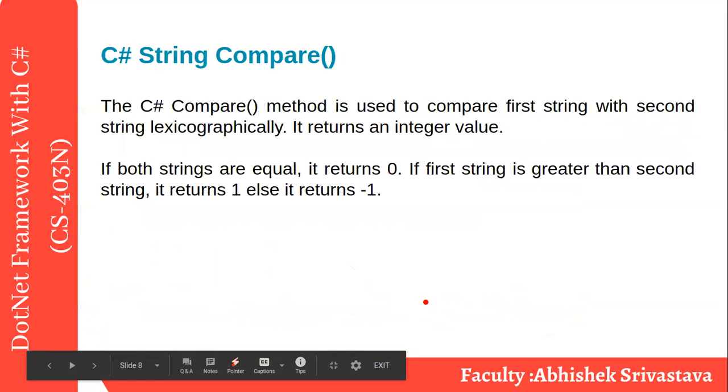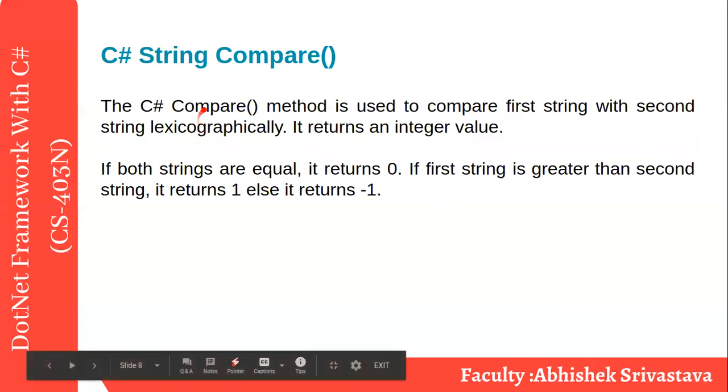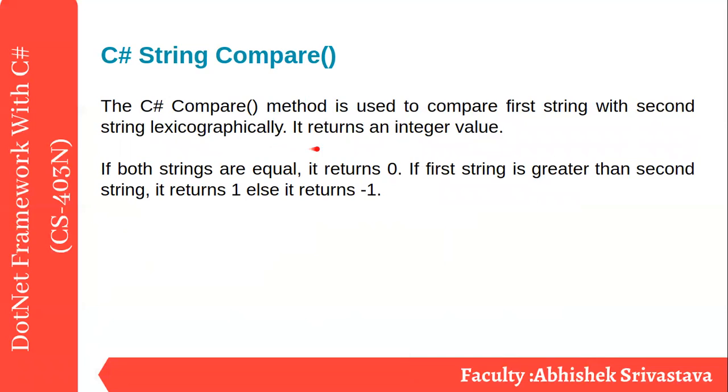All right. Now the first library method, we have many methods. Some of them I am elaborating here, the rest I will give as homework. The C sharp Compare method is used to compare the first string with the second string lexicographically. It returns an integer value. If both strings are equal, it returns zero. If you remember the C library strcmp method, it returns zero.